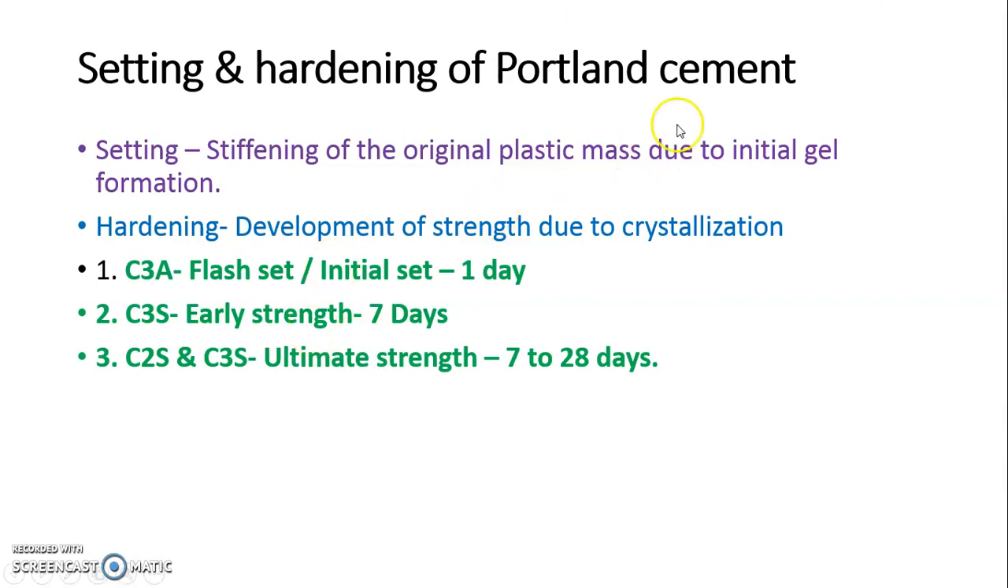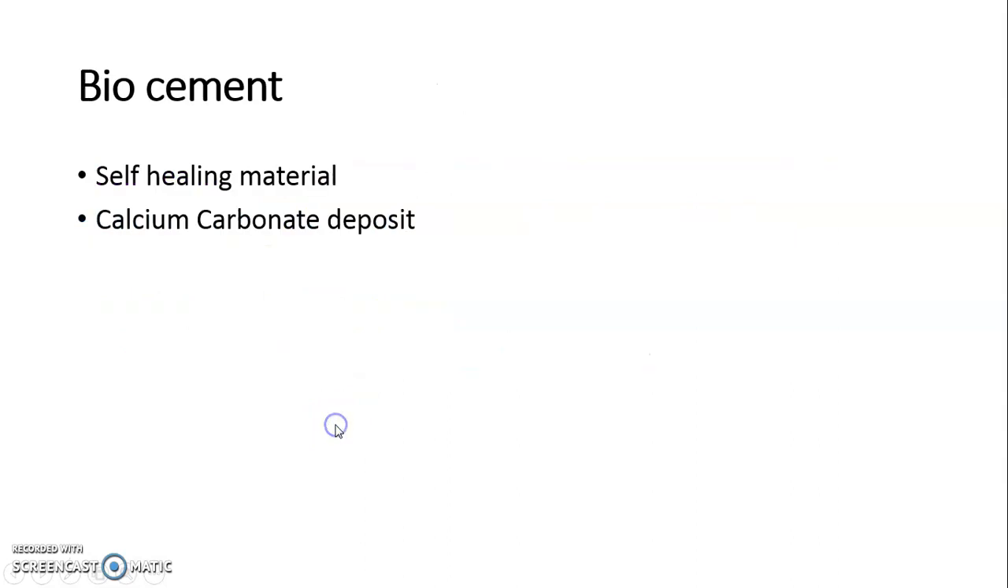Later on, as days go on, in presence of water, cement sets properly, it gets hardened. In the coming 7 days, whatever strength is acquired is due to the presence of tricalcium silicate, C3S. And finally, after 28 days, whatever strength or rocky material obtained from the cement is giving ultimate strength due to the presence of C2S and C3S.